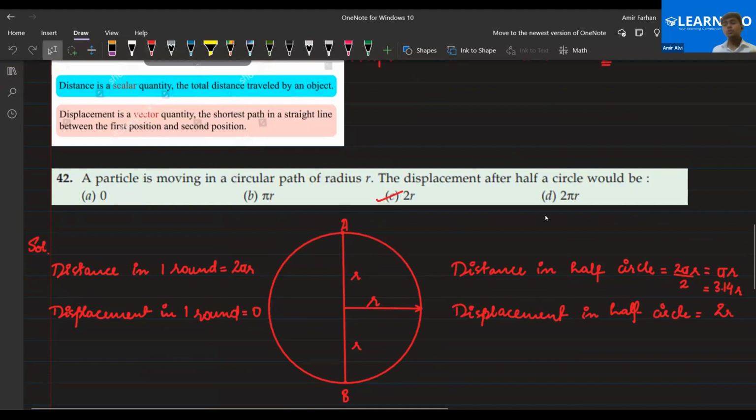This is also a question we have done a lot in the revision classes, and in the class itself we have done this question. Right? Got it, Sarah? This would be 2r.